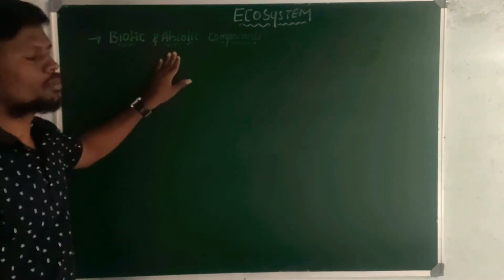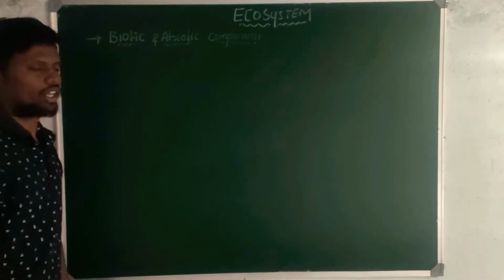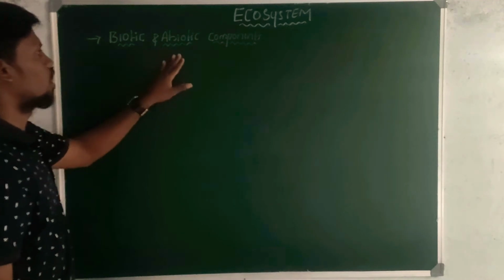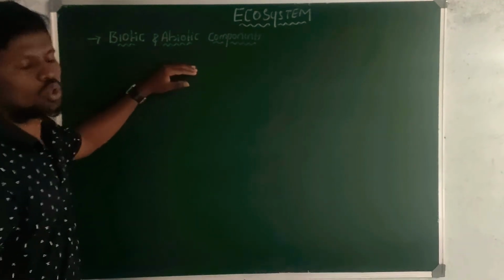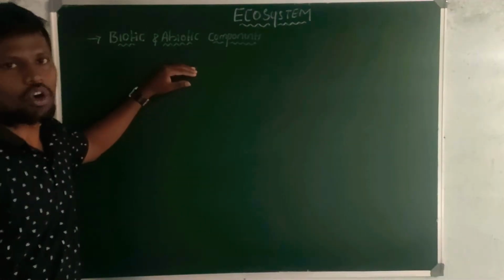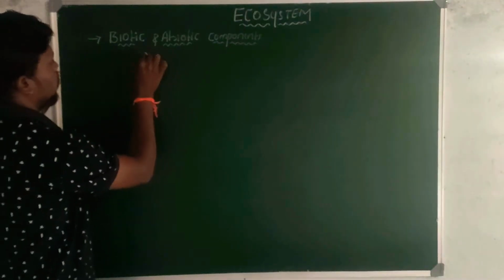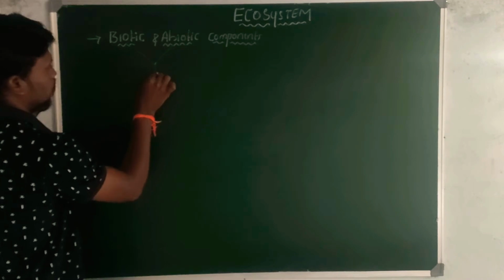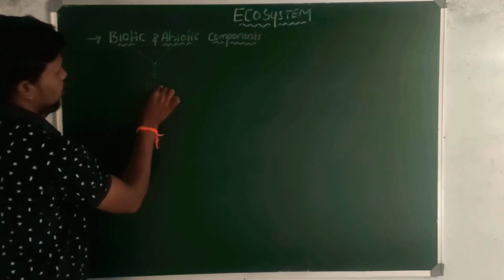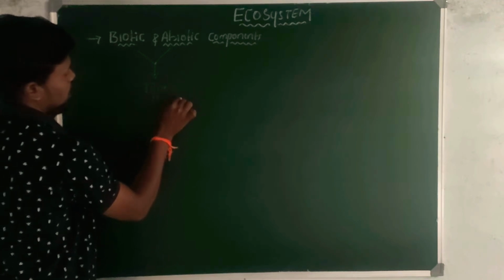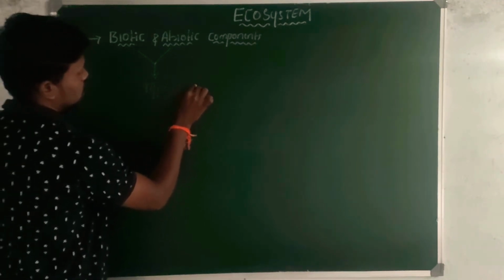Both biotic and abiotic components are characteristics of each type of ecosystem.